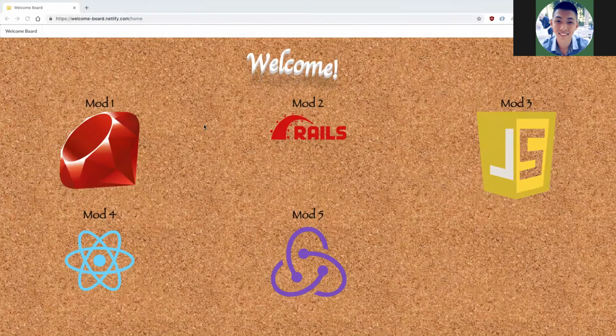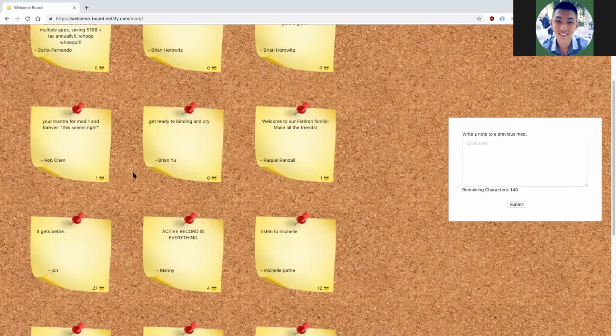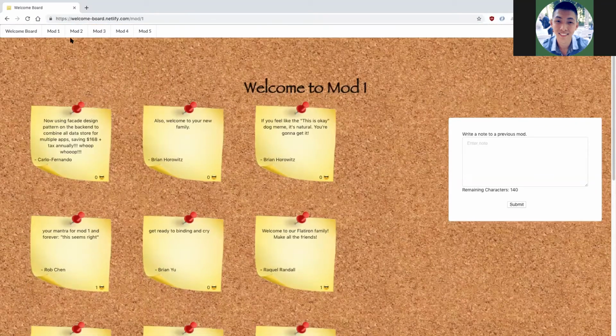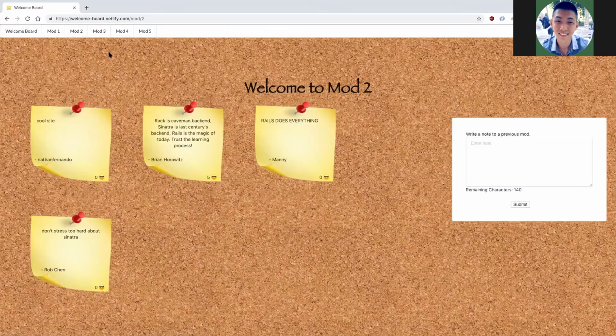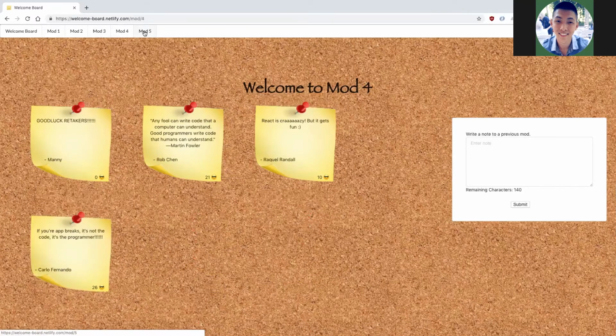This was a simple app built with a React frontend and a Rails backend. It's meant for more senior students at Flatiron School to leave advice for more junior students who enter a new mod. And we can see here are the different mods with their own different topics and their own different advice that's left behind from the more senior students.